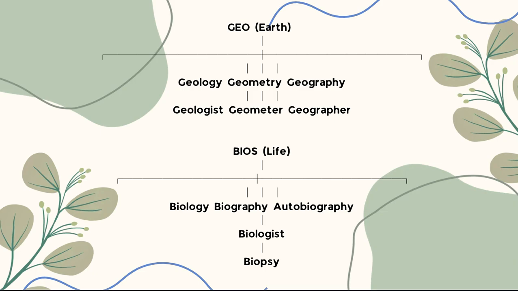Then here is a root revision and root family, how it was formed. We will see all the words. Geo means earth, and we have geology, geometry, geography, geologist, geometer, geographer. And from bios we have biology, biography, autobiography, biologist, and biopsy. And yeah, autopsy.